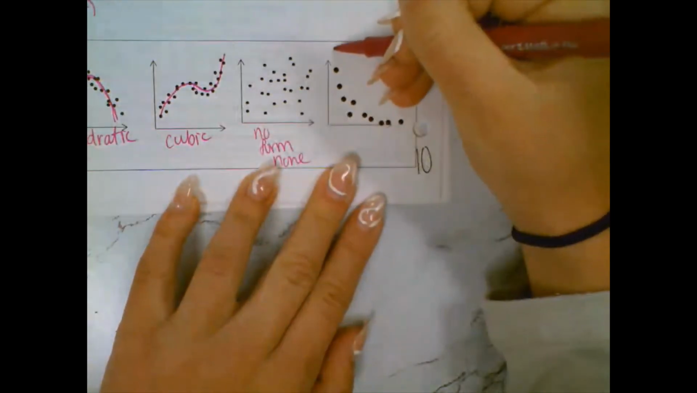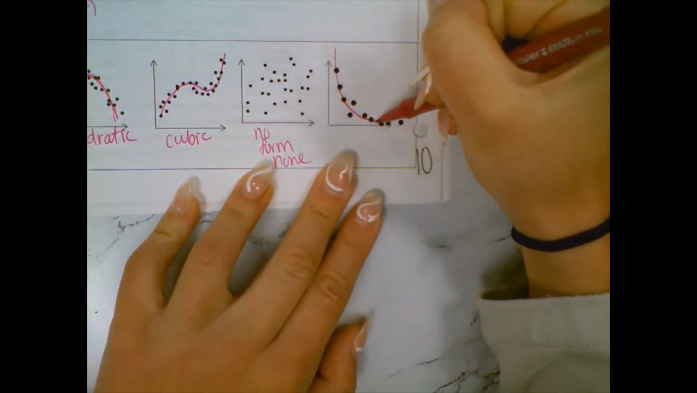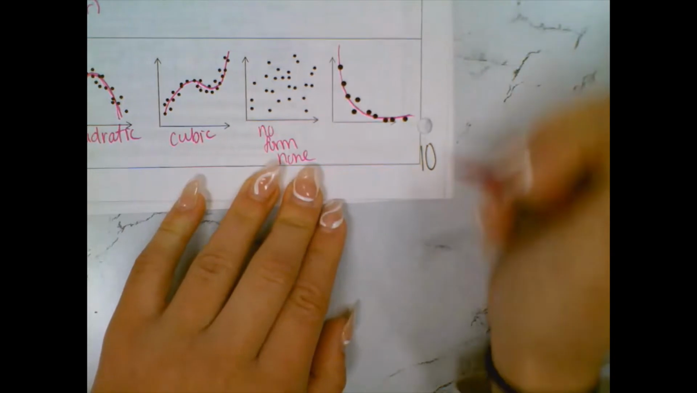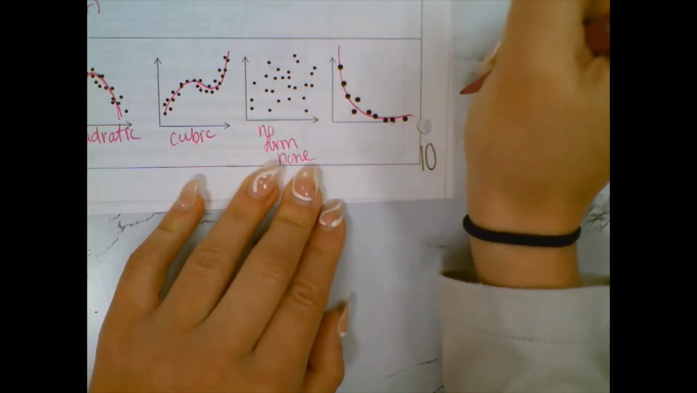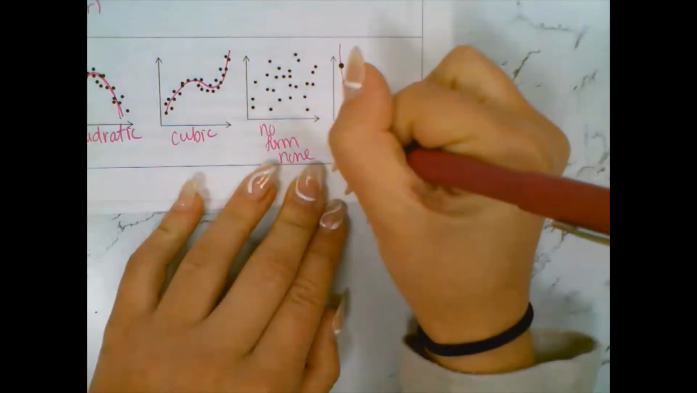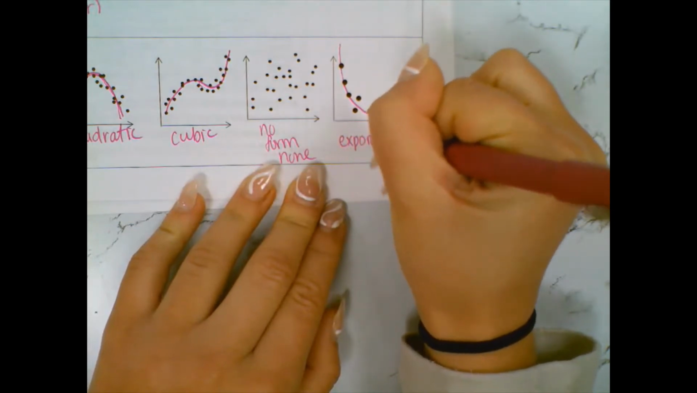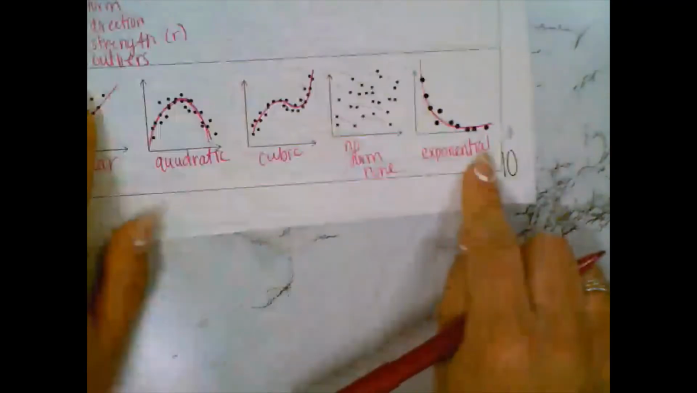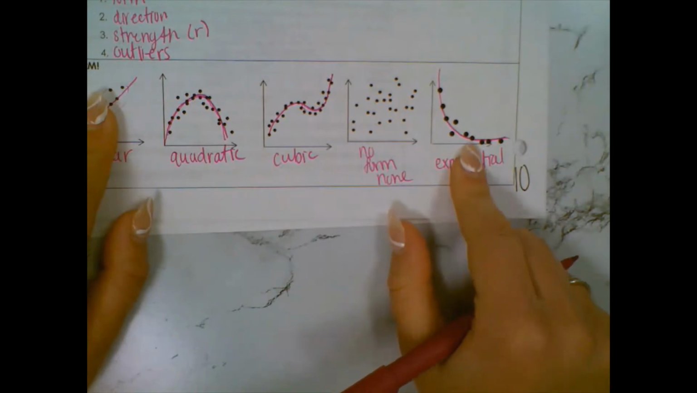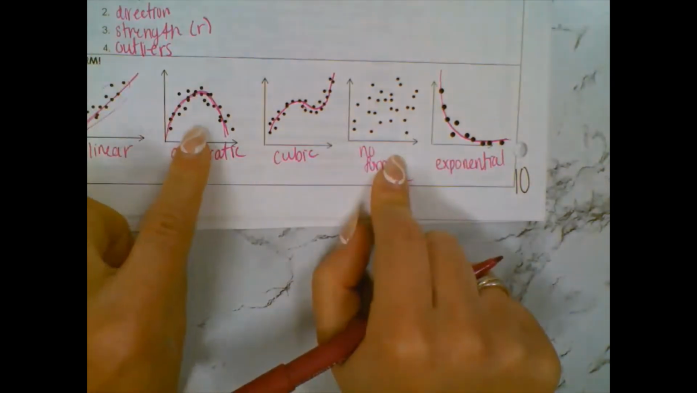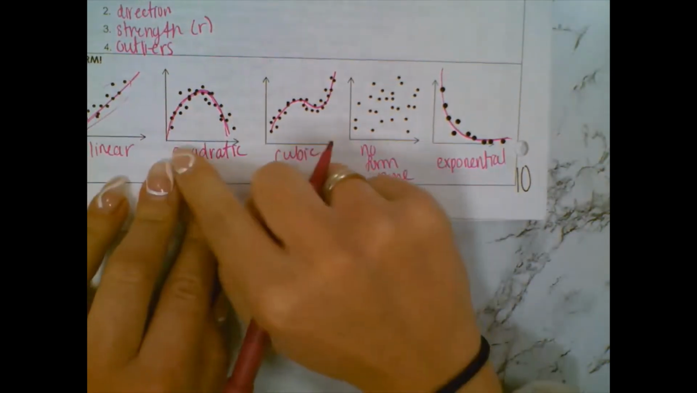And then here, this one should look familiar since we just finished this unit. Here we are taking a sharp drop and bottoming out. This is an exponential shape. So these two we've worked with, linear and exponential, no form, and then this would be a quadratic form and a cubic form. So again, just seeing what the general shape is taking. So that's form, that's it.